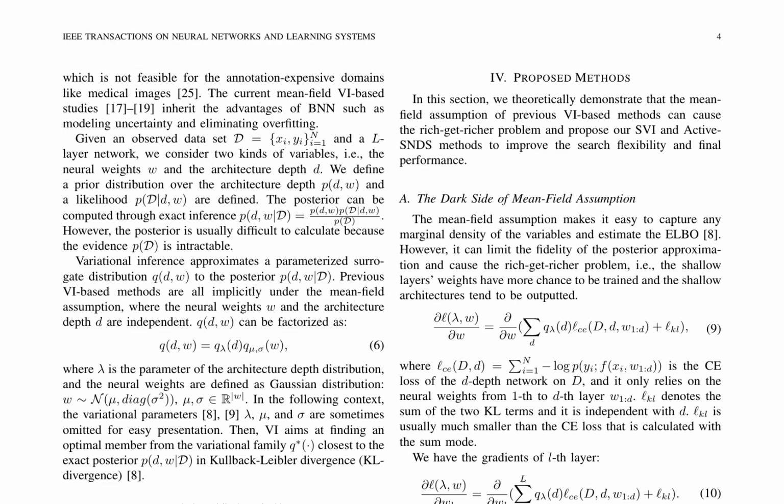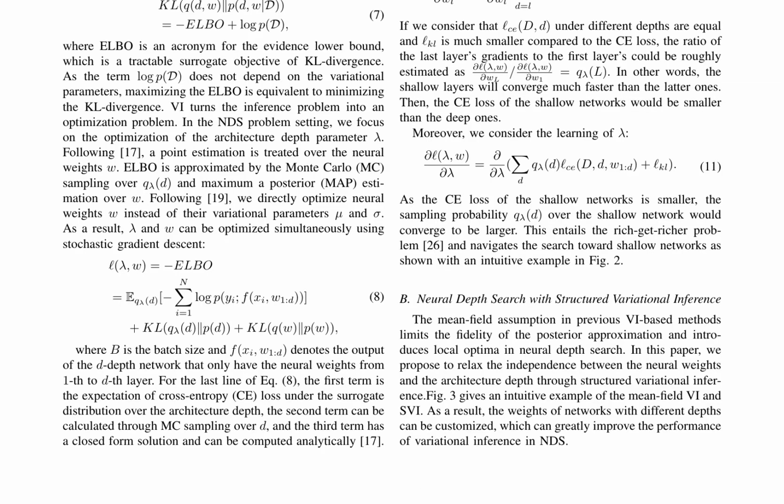The paper addresses the limitations of meanfield variational inference, VI-based methods in neural network depth search, specifically the rich get-tricker problem. This issue arises when shallower networks are favored due to the independence assumption between neural weights and architecture depth. To overcome this limitation, the authors propose structured variational inference, SVI, which relaxes the independence assumption and allows for customization of weights for networks with different depths. This approach enhances performance in variational inference for neural depth search.